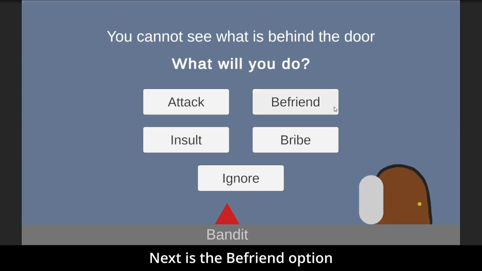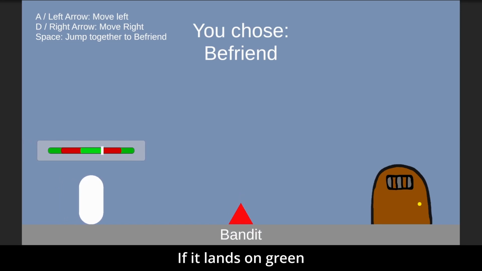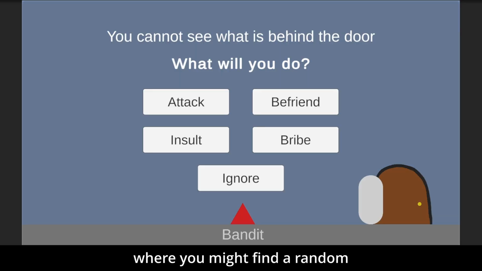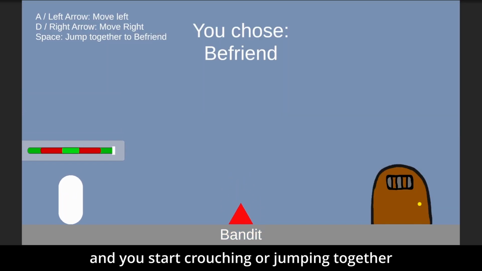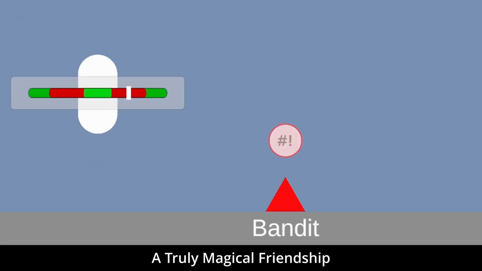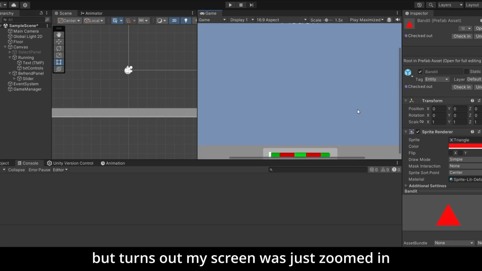Next is the befriend option, where I made a slider to time your jump with the bandit. If it lands on green, you jump together and become best friends. The idea comes from online games where you might find a random and you start crouching or jumping together, with no words spoken at all. A truly magical friendship. Anyways, back to the game, I had a mini panic and thought I completely broke it, but turns out my screen was just zoomed in.